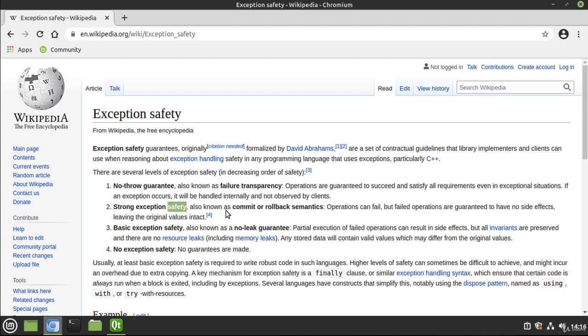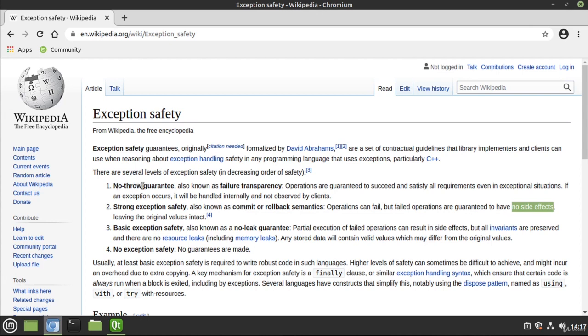But then there's strong safety. This is really complex. It's known as commit or rollback. Operations can fail, but failed operations are guaranteed to have no side effects. Keywords: no side effects whatsoever, leaving the original values intact. This is pretty challenging to actually implement.